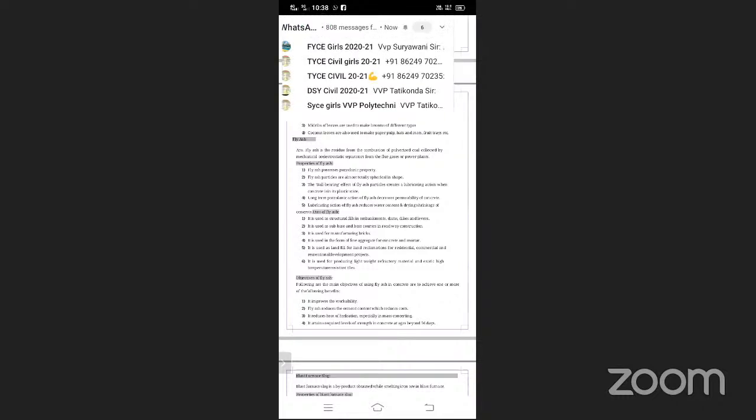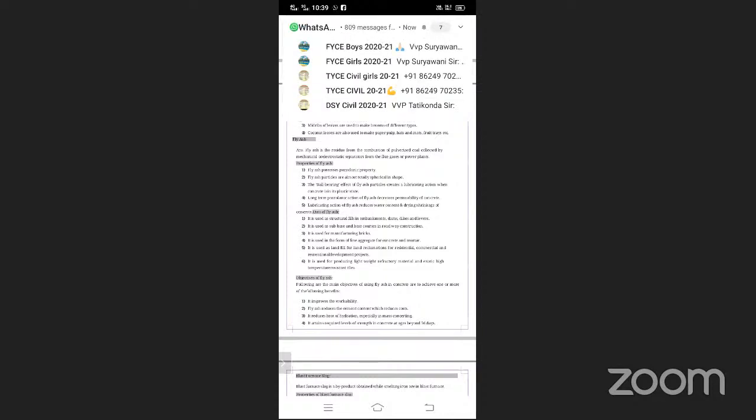Pozzolanic means it has a bonding property, or it can be inert also. This is the main role of it. The fly ash particles are almost totally spherical in shape. All the particles in the fly ash are circular or spherical in nature. Long term, fly ash decreases the permeability of the concrete, as the size of the particle is small.